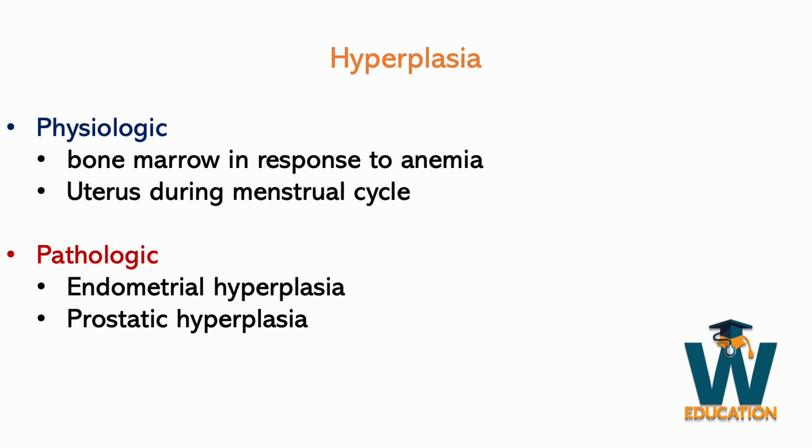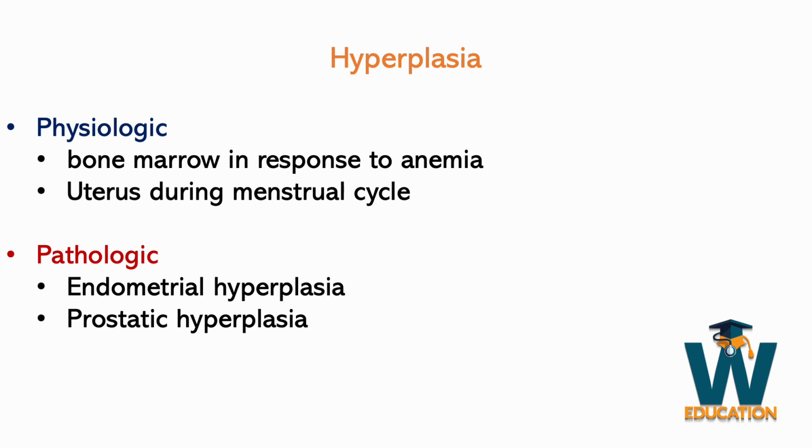Some physiological examples of hyperplasia are bone marrow hyperplasia in response to anemia or decreased blood. Let's say someone donates blood. In response to that donation, the bone marrow is going to increase the production of red blood cells. This is the normal response. The uterus also undergoes hyperplasia during the menstrual cycle.